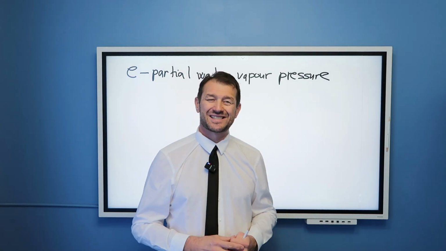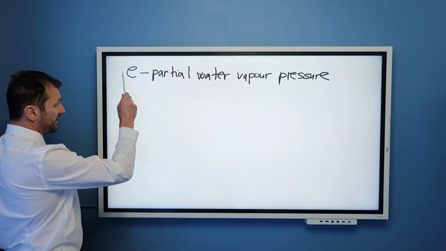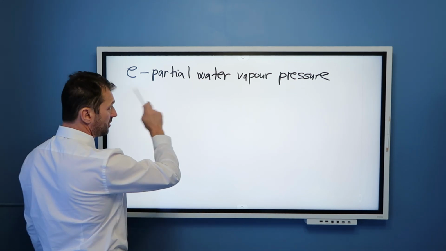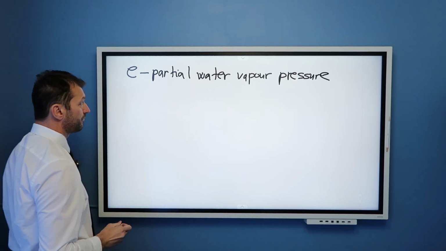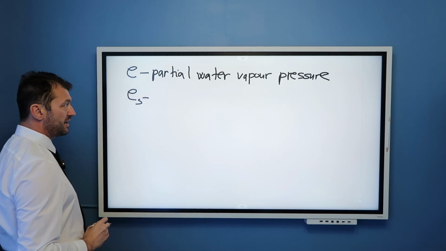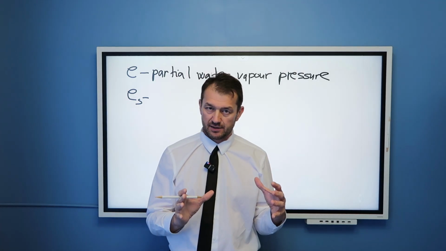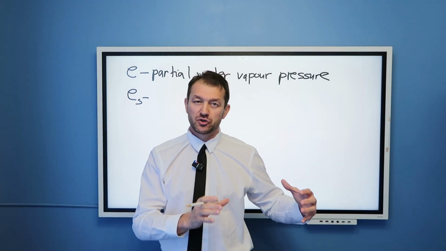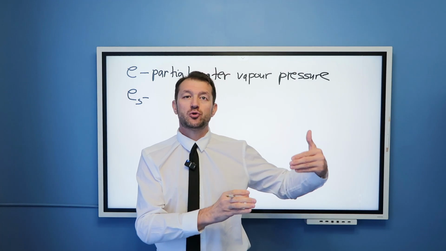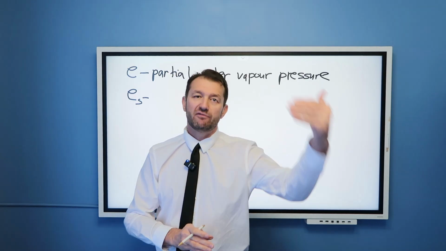To discuss saturation vapor pressure, we remind ourselves that E is partial water vapor pressure. Saturation water vapor pressure tells us, very important sentence, how much water vapor needs to be in a parcel of air to have condensation.